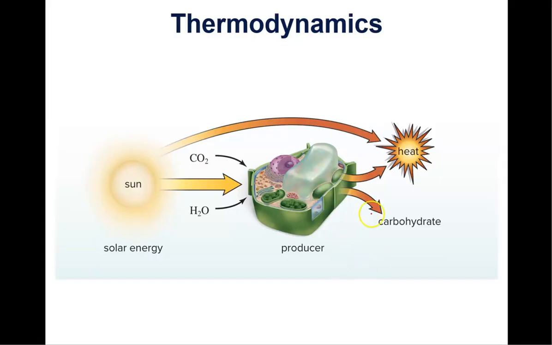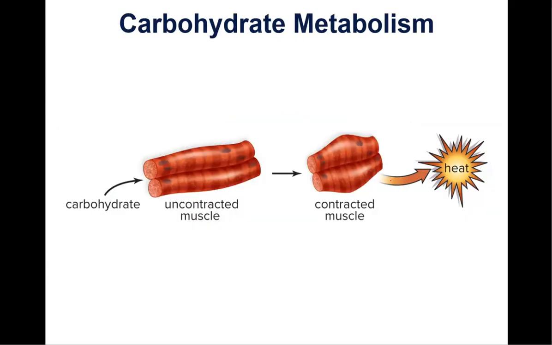So if we're looking at photosynthesis, most of the energy produced in photosynthesis is not used to make carbohydrate. It is actually given off as heat. That's what we say when we say the energy is lost, but it's not really lost. It's just changed form into heat energy, and it's just given off to the environment.